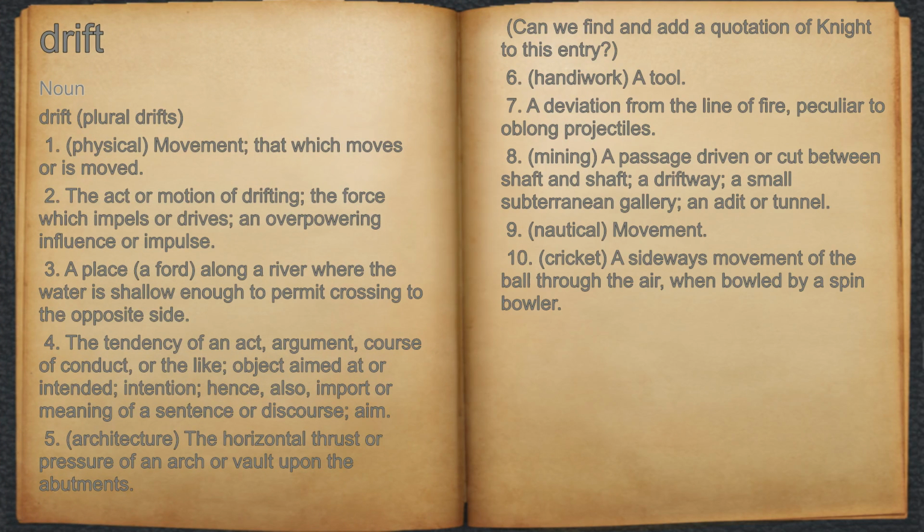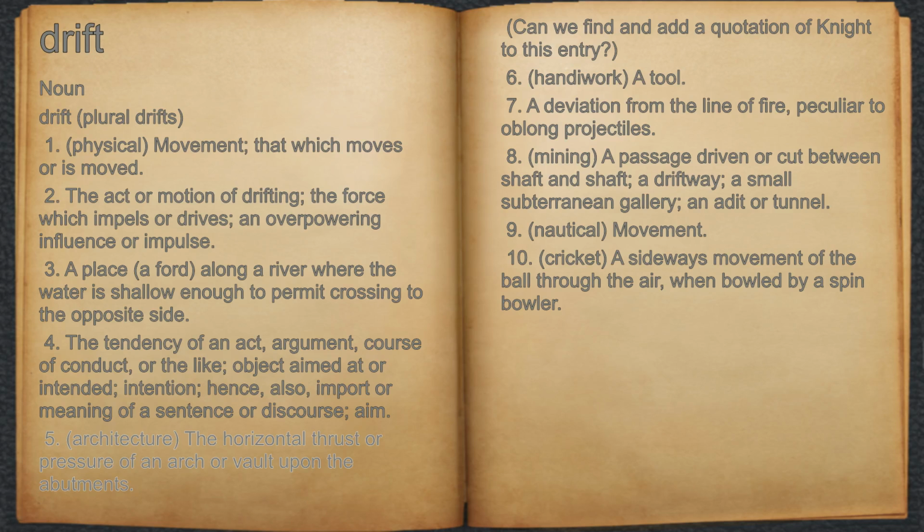Drift. Noun. 1. Physical movement, that which moves or is moved. 2. The act or motion of drifting, the force which impels or drives, an overpowering influence or impulse. 3. A place, a ford, along a river where the water is shallow enough to permit crossing to the opposite side. 4. The tendency of an act, argument, course of conduct, or the like, object aimed at or intended, intention, hence, also, import or meaning of a sentence or discourse, aim.